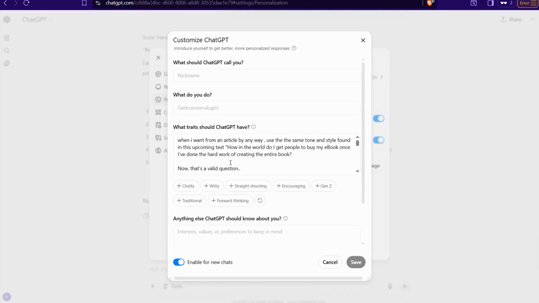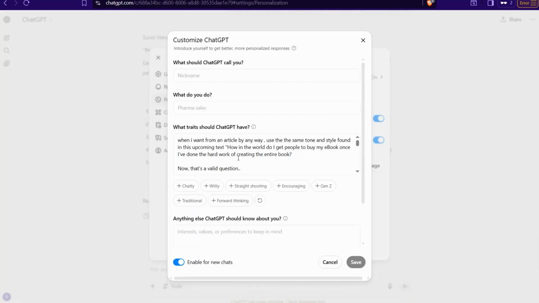In this box you can insert some instructions to make your result from ChatGPT follow something you want. Like here, when I want an article, anyway, use the same tone and the style found in this upcoming text. And here you can paste some text and some paragraph sentences that you can pick from different articles from your popular writers or beloved ones, or your own if you have an example of that.